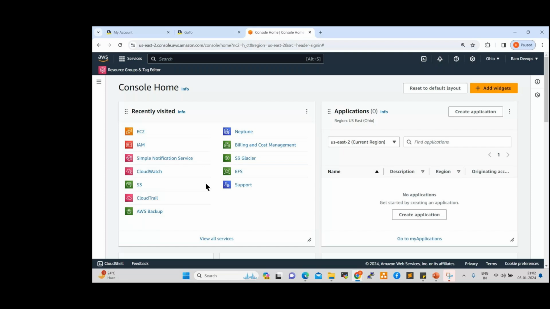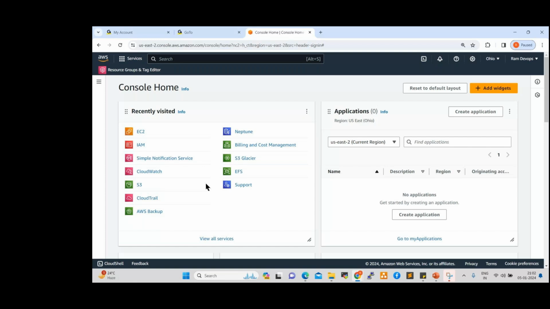Compared with AWS plus DevOps, only AWS has fewer openings. If you have DevOps tools also, you will have more opportunities. With AWS plus DevOps, plenty of openings are there.